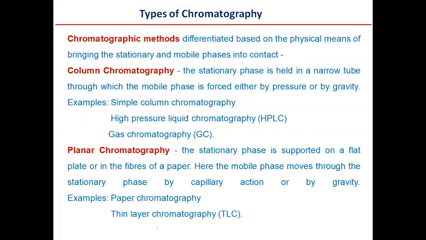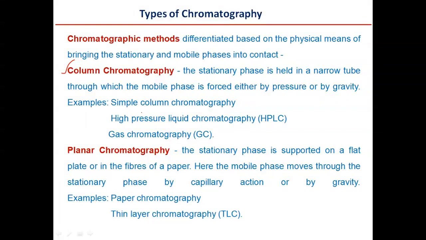Based on the physical means of bringing the stationary and mobile phases into contact, we have two types of chromatographic techniques. One is column chromatography. Here the stationary phase is held in a narrow tube, as the name is column, through which the mobile phase is forced either by pressure or by gravity.